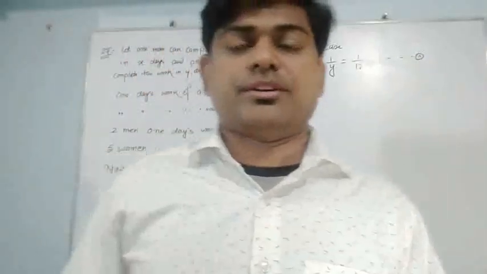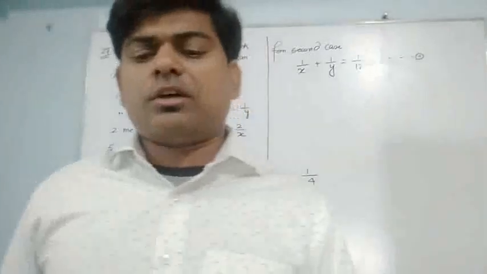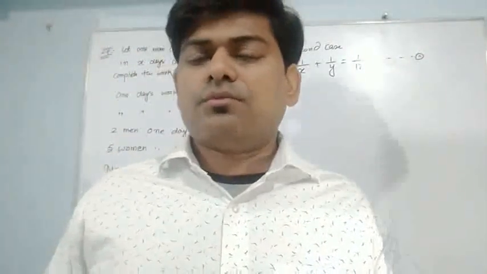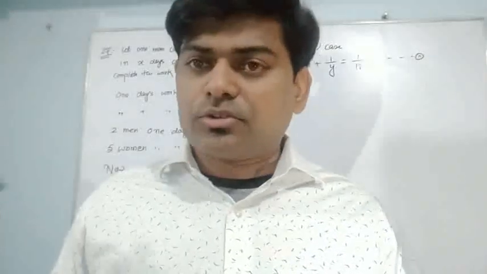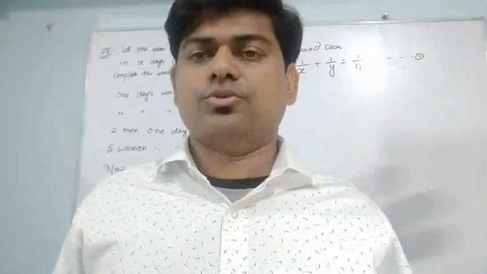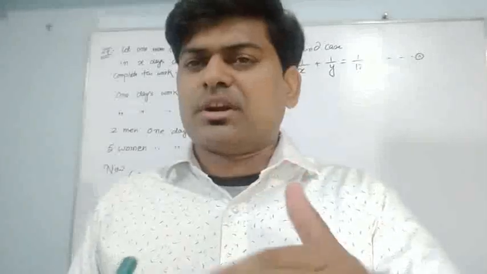Question number 28, you can see. In question number 28, what is given? It's written, a train covers a certain distance, which has not been given, with a uniform speed. Speed also has not been given. Please listen to me carefully. Distance has not been given, speed has not been given, but some conditions have been given.